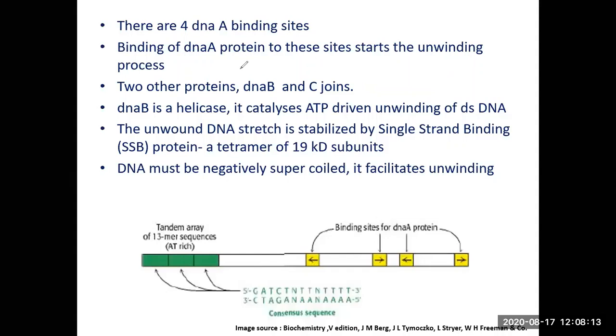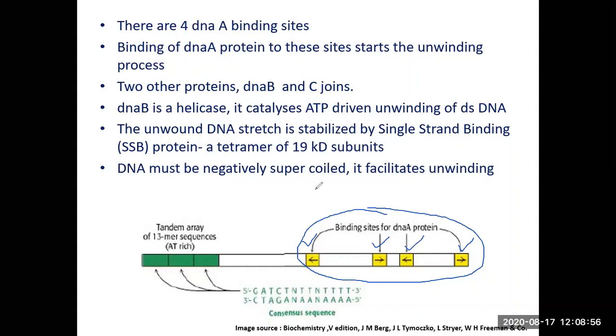Now, these are some more characteristic features of the OriC site: there are 4 DnaA binding sites. And these arrows indicate their orientation, the orientation in which the DnaA protein will come and bind there. These are the 13 mer sequences. 3 of them have been shown over here, but as you know now, they are repeated 11 times.